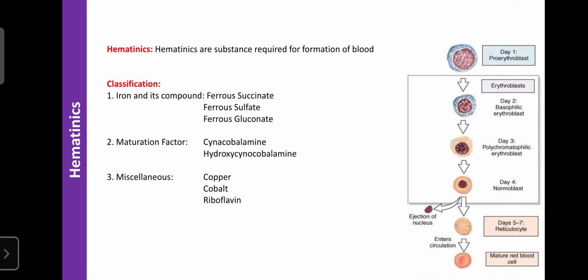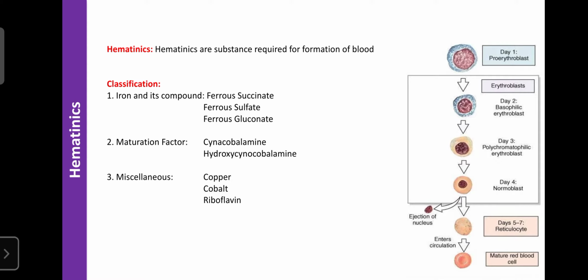Regarding the hematinics, these are substances required for the formation of blood, because blood is the main carrier to supply nutrition and oxygen and remove carbon dioxide and waste material. If there is a deficiency due to injury, bleeding, shock, anxiety or depression, then the person will have hypovolemia of blood, and so suffers from anemia. This is treated by enhancing the production of blood cells or RBC. Such substances are known as hematinics.